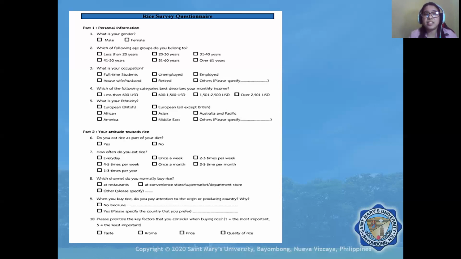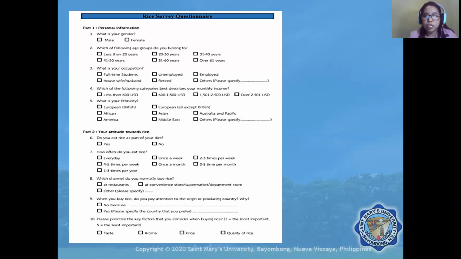So for instance, if we count the number of males and the number of females, the frequency is quantitative data. Frequency, and then convert it later to percent, it is quantitative data.